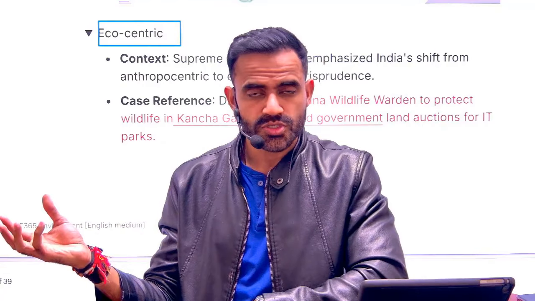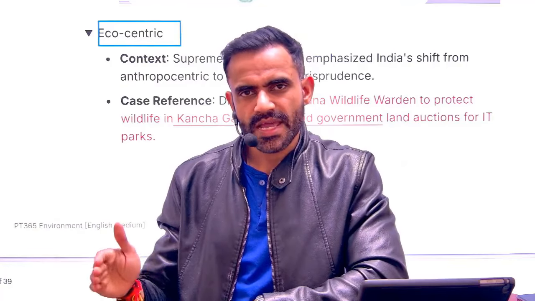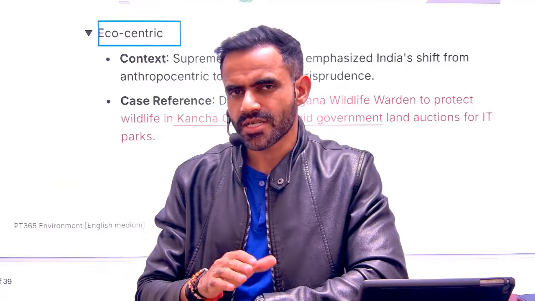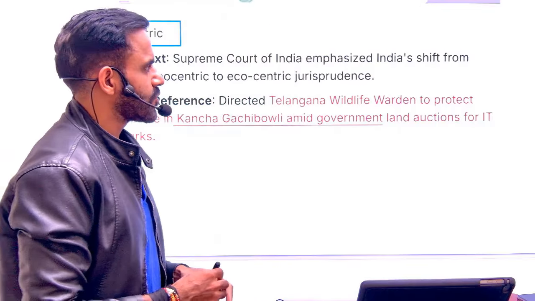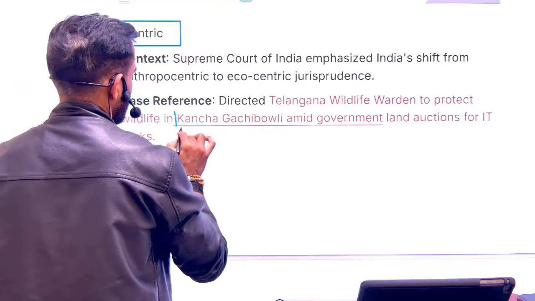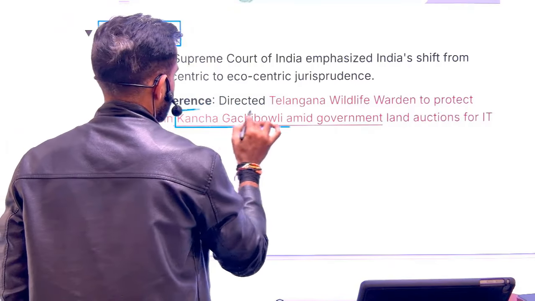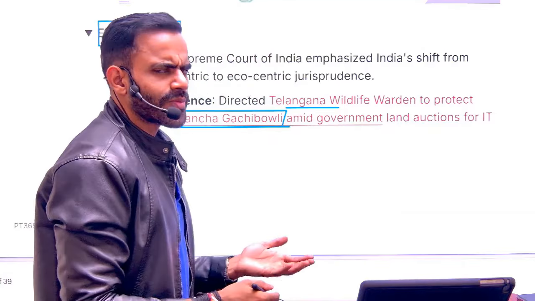Initially it was anthropocentric, that is human centric. Over a period of time it became ecocentric, that is environment centric, which means combining human and environment together. So why was it in news? Because of this forest region, Kancha Gachibowli. It is in Telangana, and there was a protest against it.